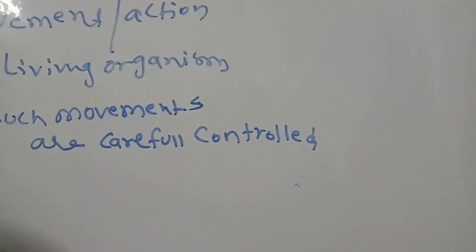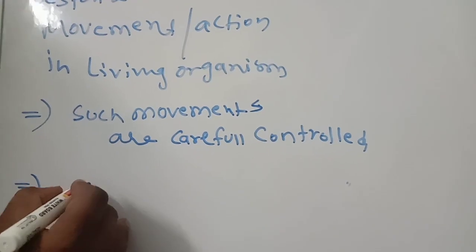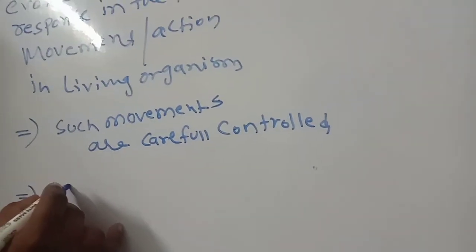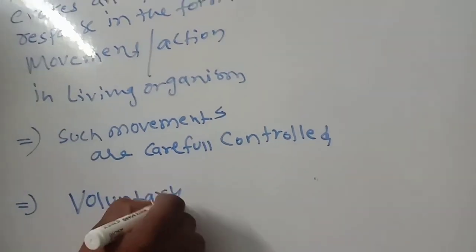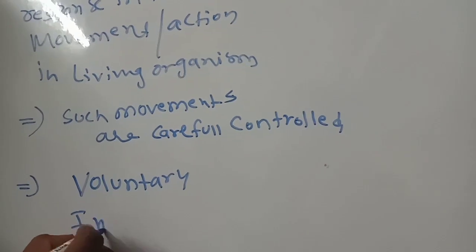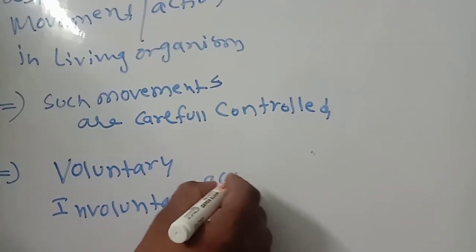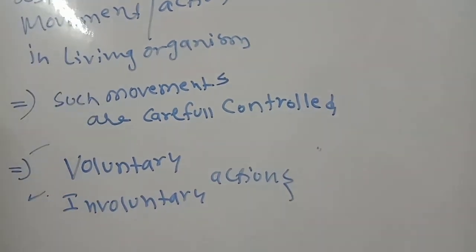There are two types of reflex actions: number one, voluntary, and number two, involuntary actions.